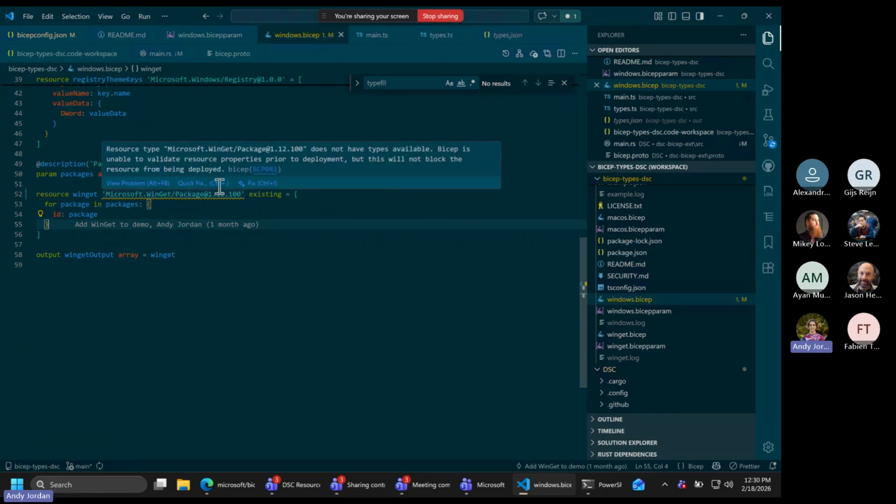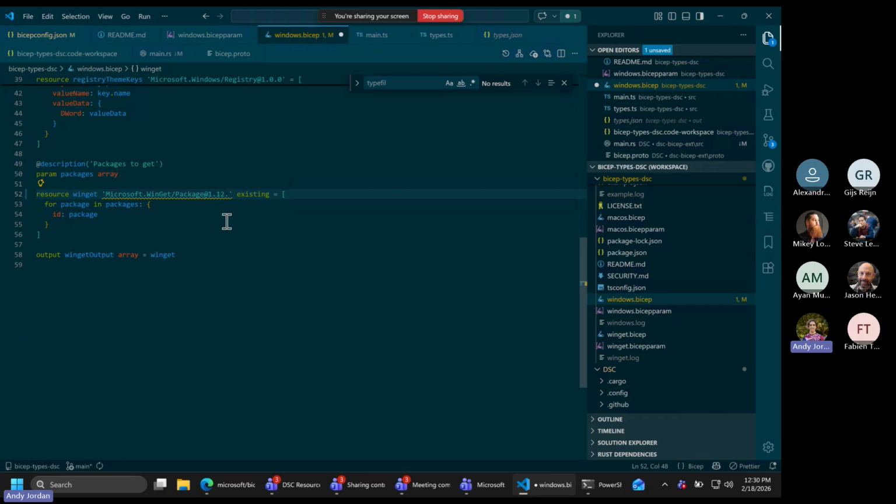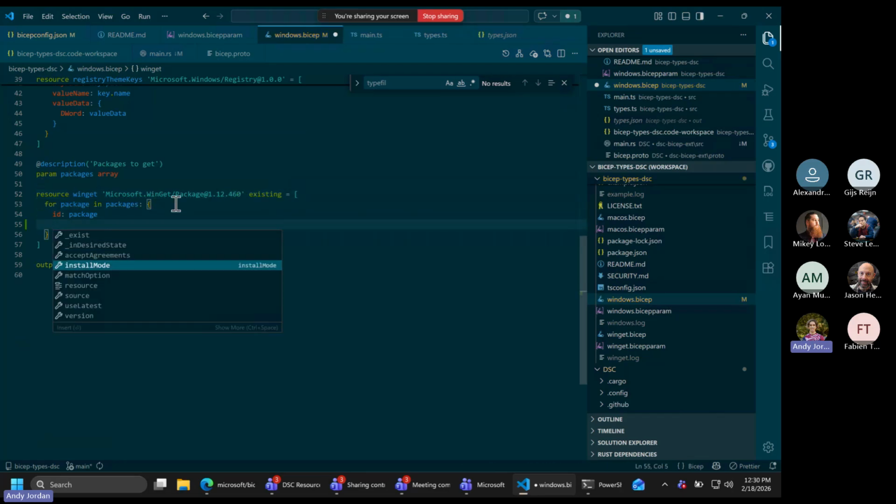I've put a fallback type in here and it'll just say, I don't have the types for that, so I'm not going to get the IntelliSense. But as you can literally read it, it won't block the resource from being deployed. So as long as that type is on the system, you can still do it. But this is where it gets a little annoying, right? Because I've published the package with this type in it, which will actually give me IntelliSense for all the things you could put on the winget package. But when they go and update, you've got to change that type and you lose your IntelliSense.